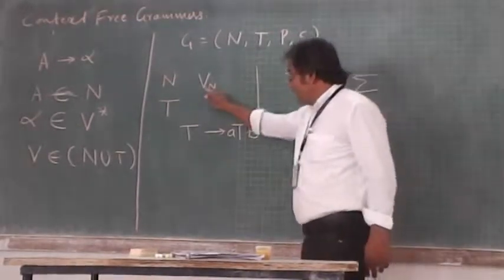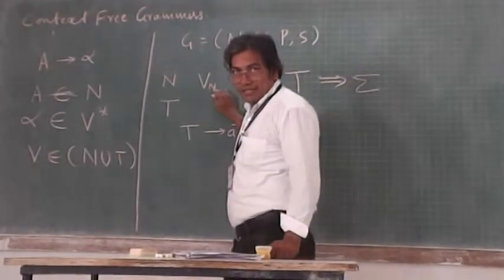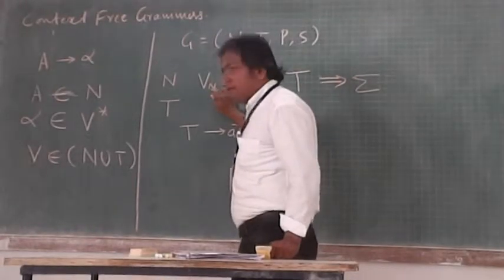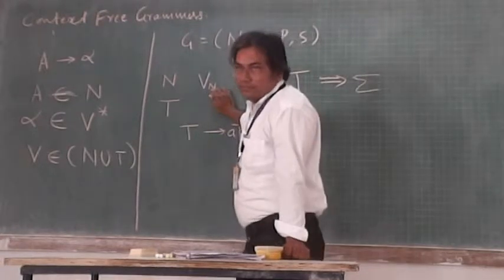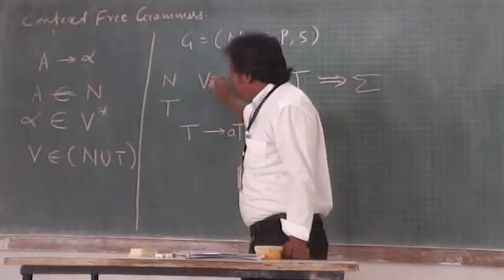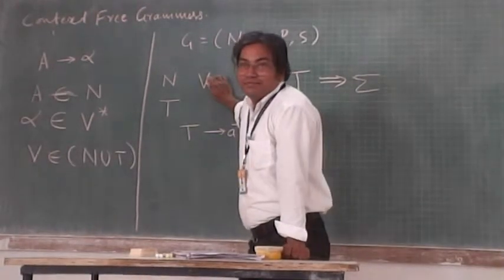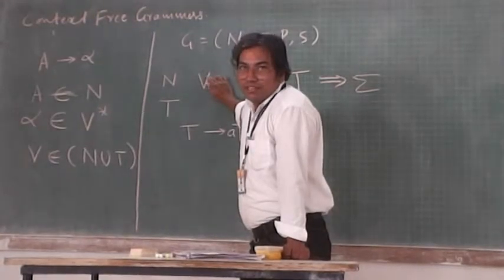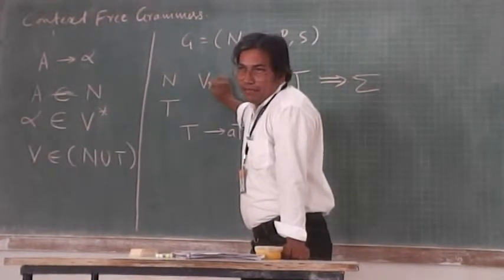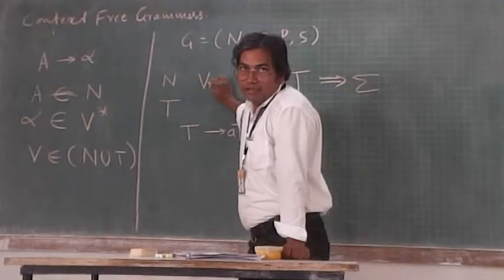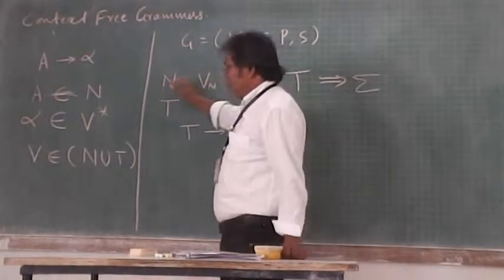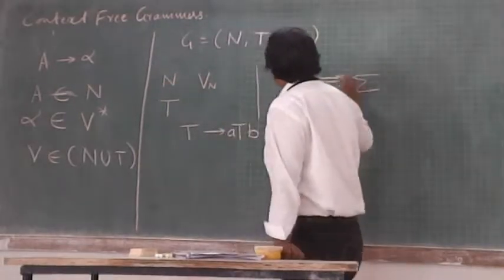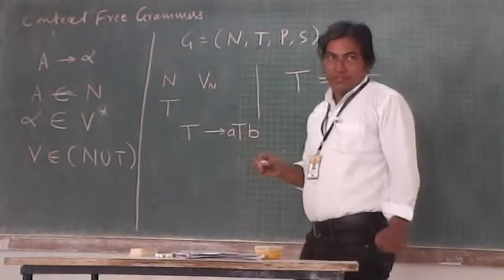And for Vn, we have taken a prefix: V as a variable, and n for more than one variable. So Vn you have to consider as non-terminals and sigma as terminals.